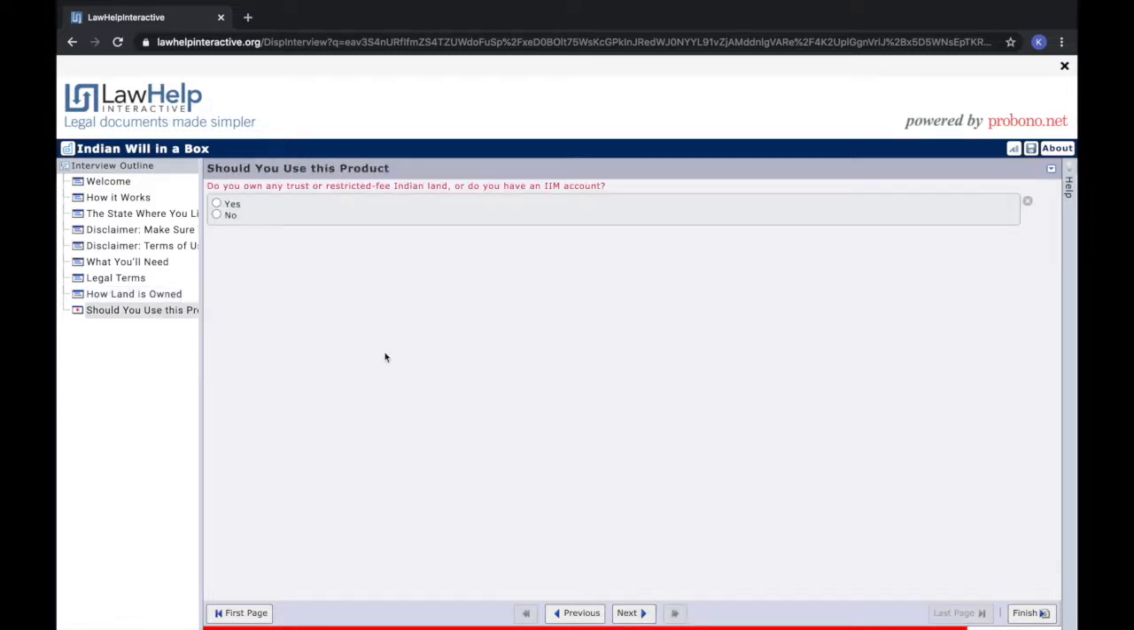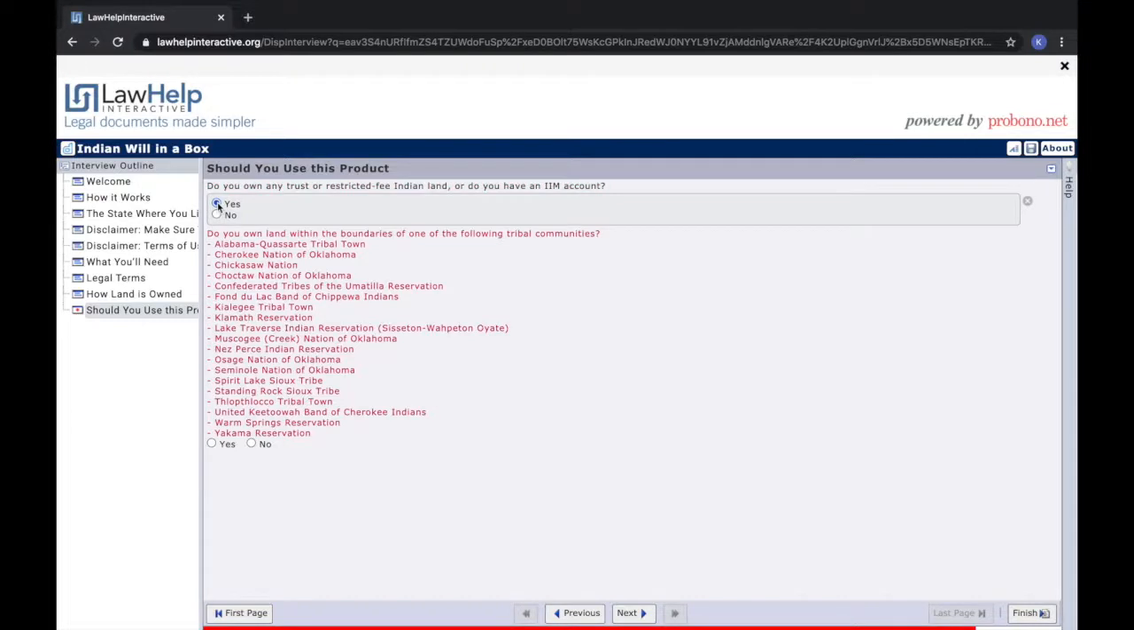This form is for tribal members or descendants that own trust property and/or have an IIM account and was created in accordance with the American Indian Probate Reform Act, or APRA. It is not intended for use by individuals who own trust property within the boundaries of tribal communities with their own probate codes. If you own trust land within the boundaries of the listed tribal communities, you may end up including something in your will that conflicts with the tribe's probate code, and so you may want to consult with an attorney.